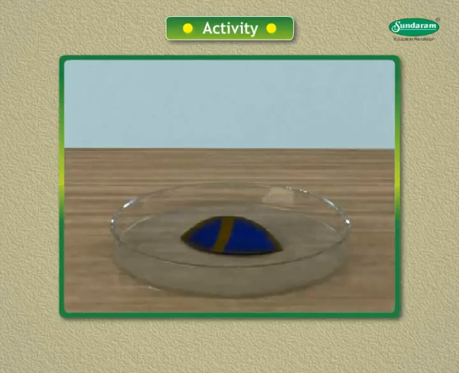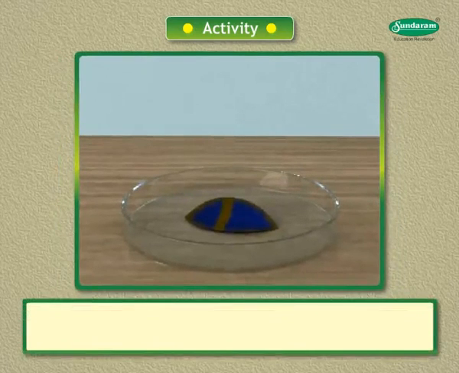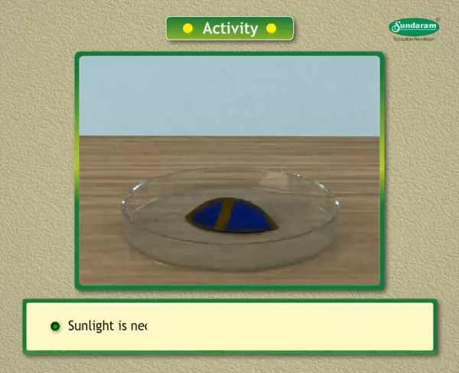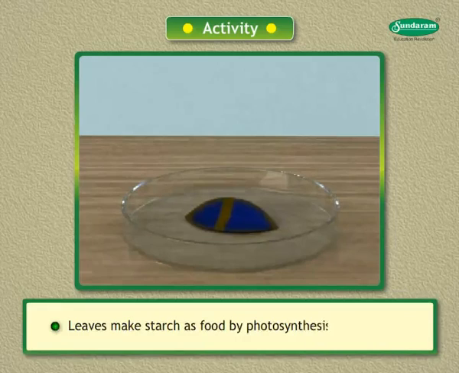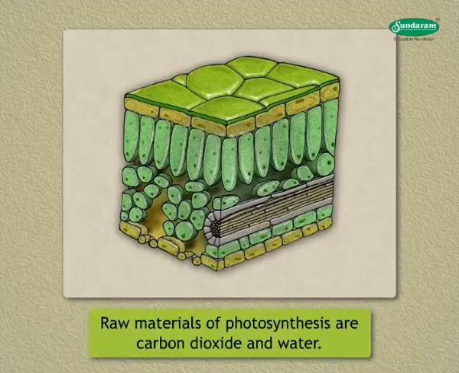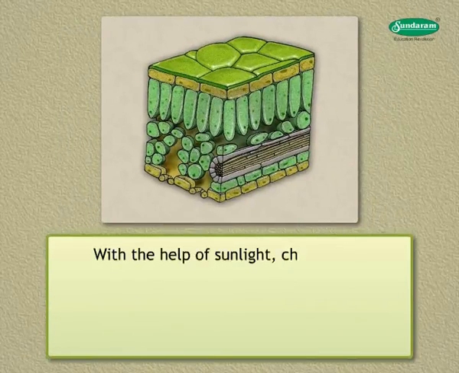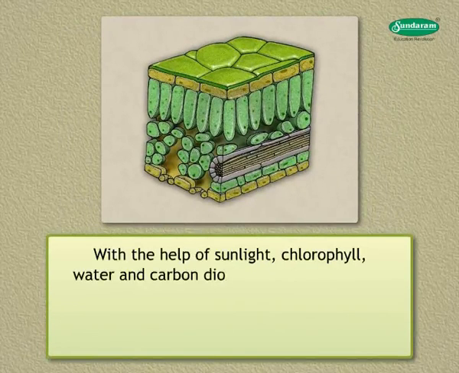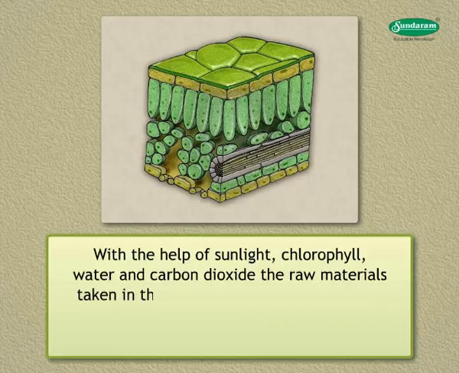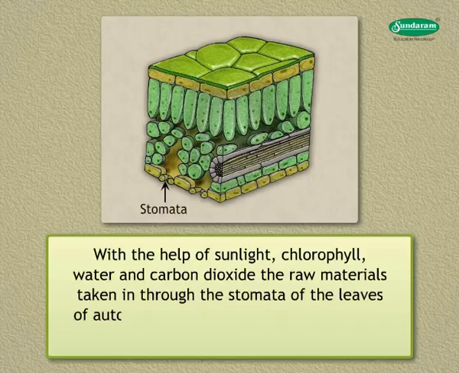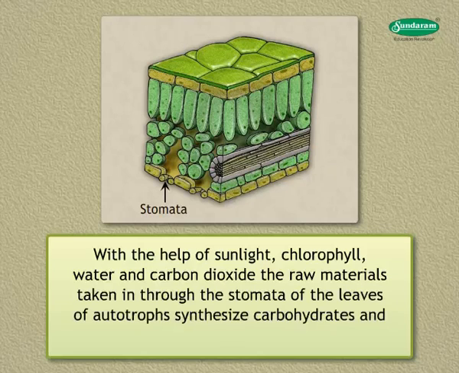make food like starch. From the above experiment, we actually get two conclusions, that A. Sunlight is necessary for the process of photosynthesis, and B. Leaves make starch as food by photosynthesis. Raw materials of photosynthesis are carbon dioxide and water. With the help of sunlight, chlorophyll, water and carbon dioxide, the raw materials taken in through the stomata of the leaves of autotrophs synthesize carbohydrates and meet their energy requirements.